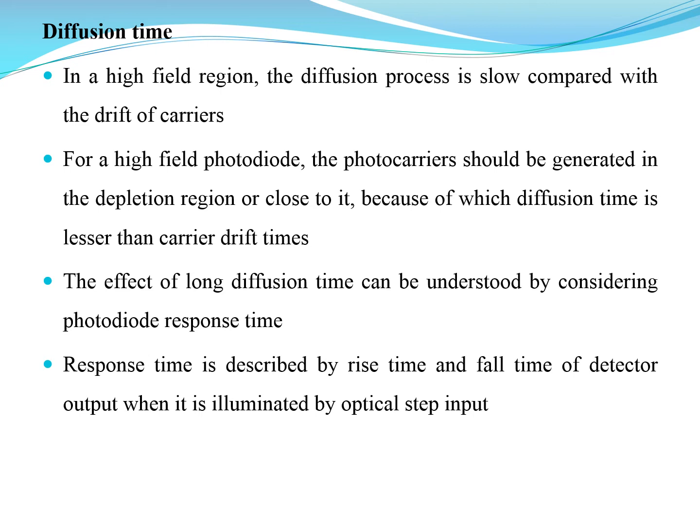Now, diffusion time. In a high field region, the diffusion process is slow compared with the drift of the carriers. For a high field photodiode, the photocarriers should be generated in the depletion region or close to it, so that the diffusion time is less than the carrier drift time. The effect of a long diffusion time is to degrade the photodiode response time. So it should not take a long diffusion time. Response time is described by the rise time and fall time of the detector output when it is illuminated by an optical input.